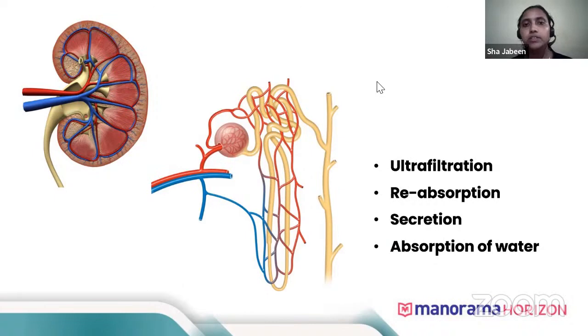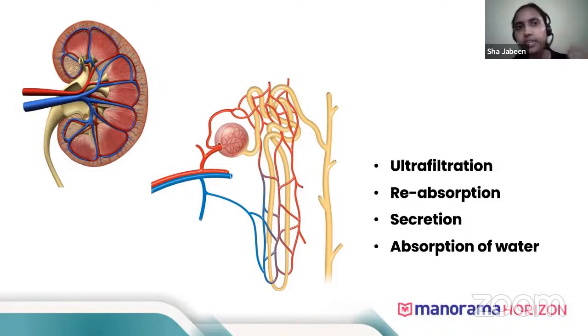So this is how it takes place. Note these 4 points: ultrafiltration, reabsorption, secretion, and absorption of water. These four things take place inside a kidney during the formation of urine. Once it comes to the collecting duct, the urine directly goes into the ureter. From the ureter, it goes into the urinary bladder and gets stored there.